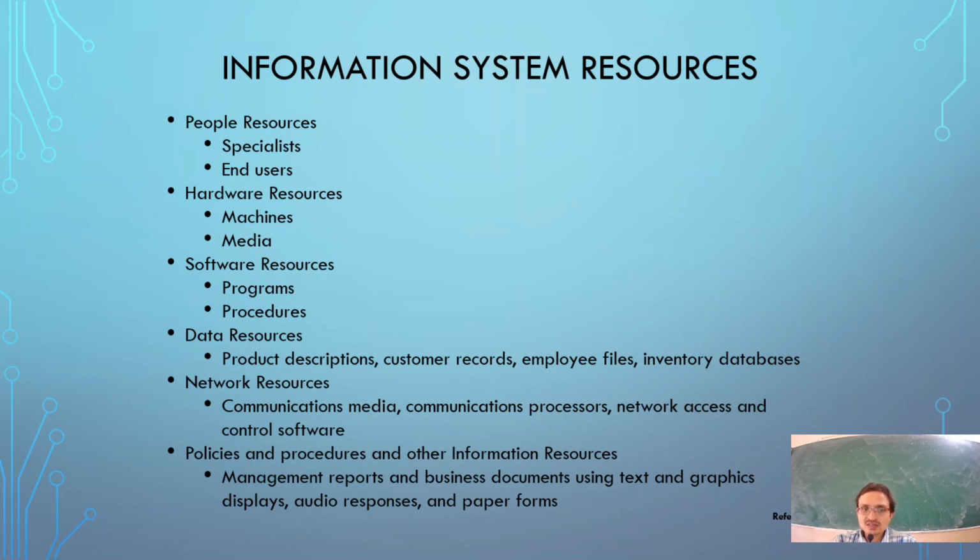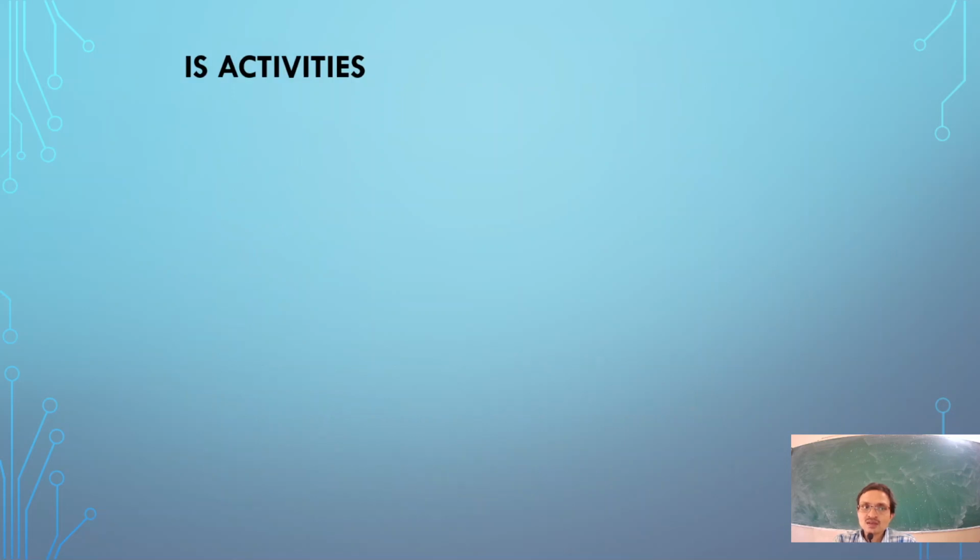As we said, information system doesn't mean that it is only a study of computers or computer technology. All these resources are used here. That is why it becomes more relevant and more important. But computers are always essential. Nowadays, almost all information systems are computer based. So next, let us look at some of the information system activities.